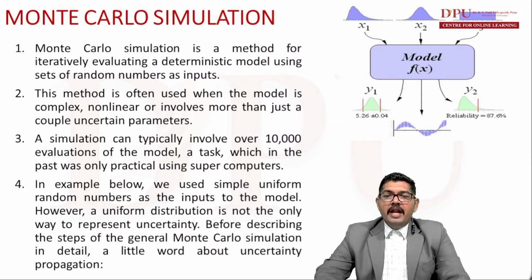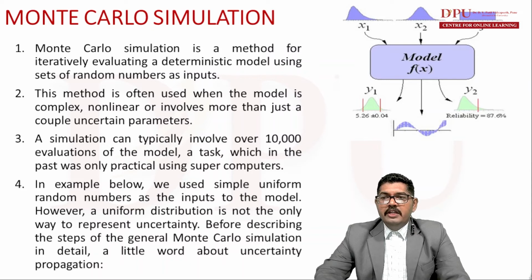A simulation can typically involve over 10,000 equations of the model, a task which in the past was only practical using supercomputers. So a simulation model can consist of 10,000 evaluations. There can be 10,000 equations, right? Which will be processing the input variables and giving out the output. In the example below, we used simple uniform random numbers as the input to the model.